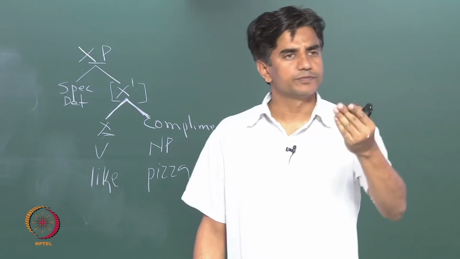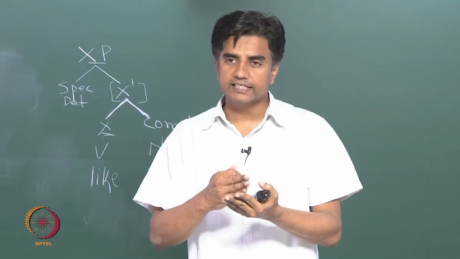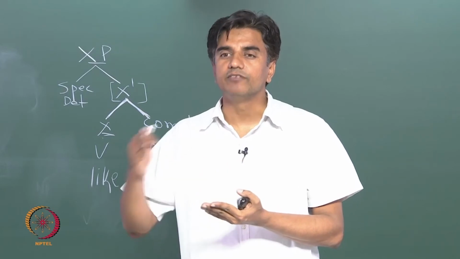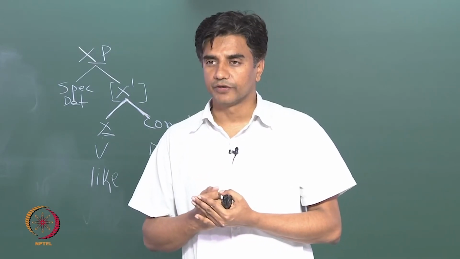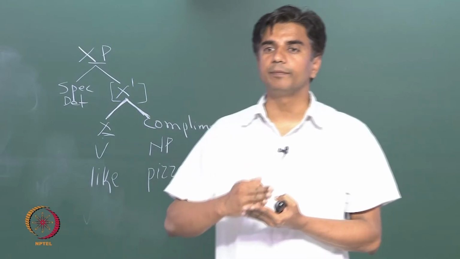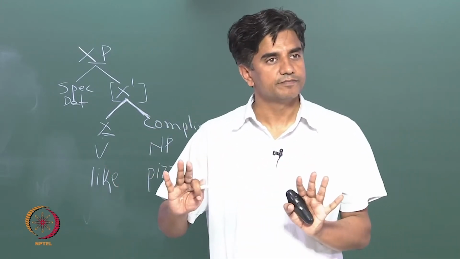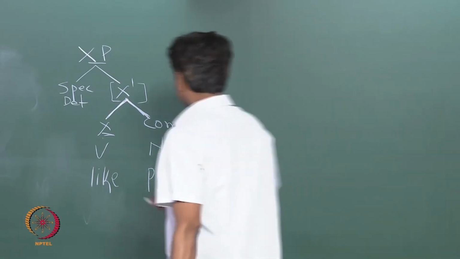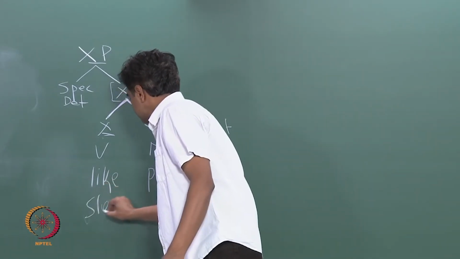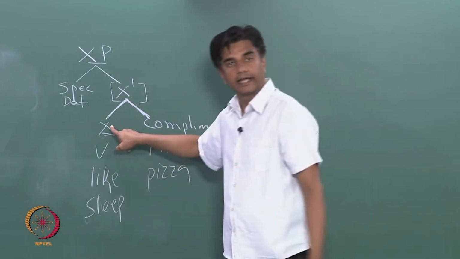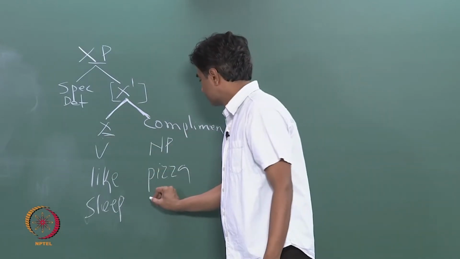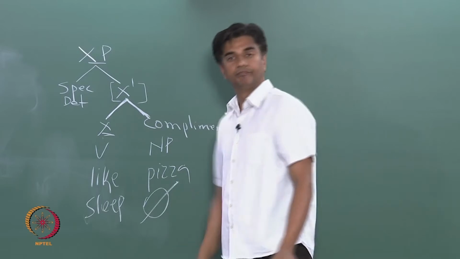Okay, take the verb sleep and put it as sleeping in the evening. John was sleeping in the evening. Is there an object in this sentence? No. So, in that case, sleep is the head of this phrase and there is no complement.